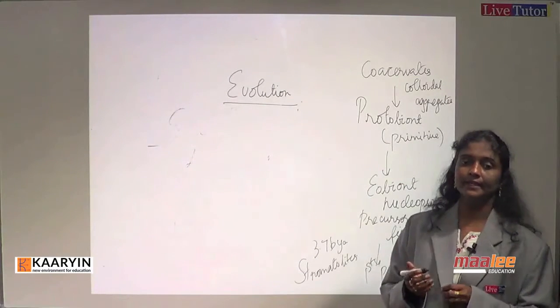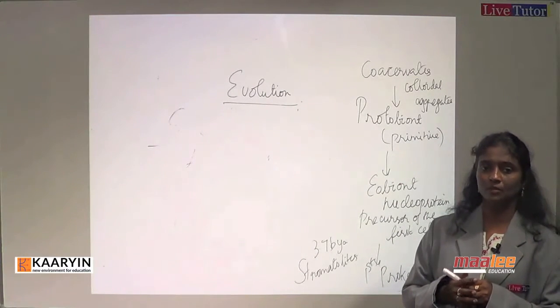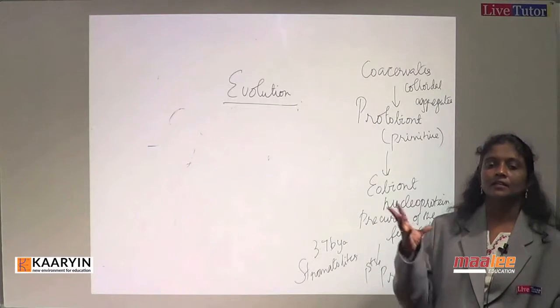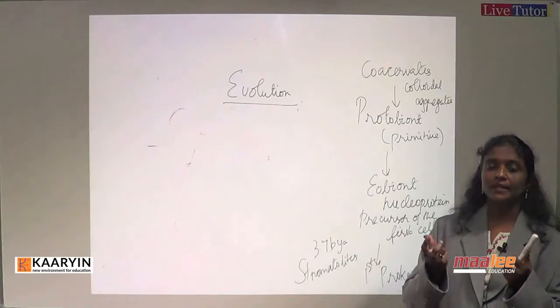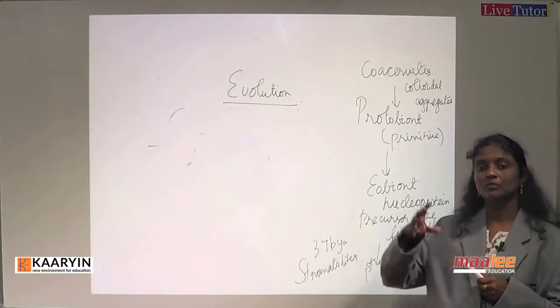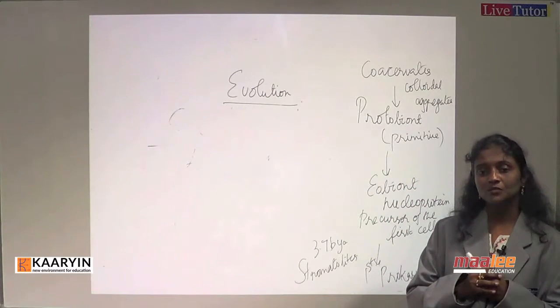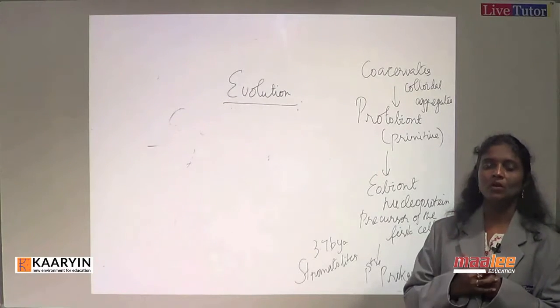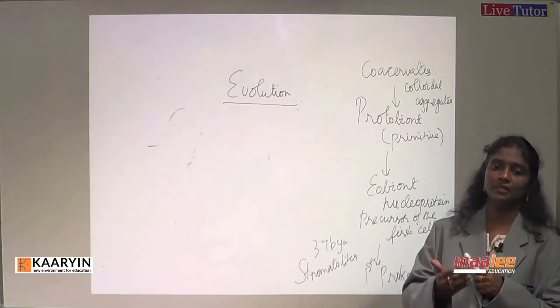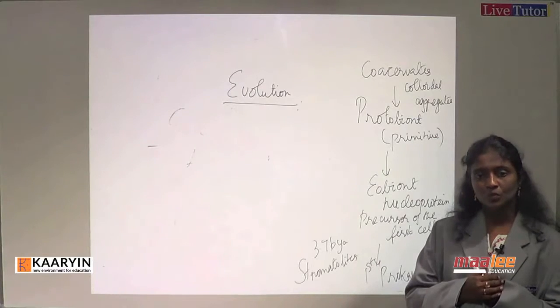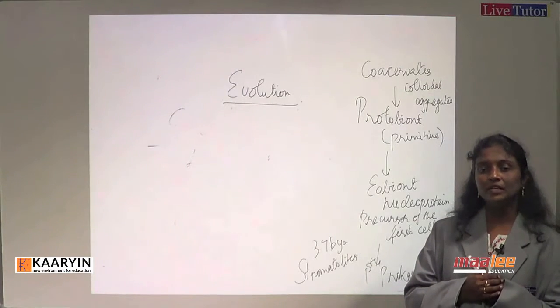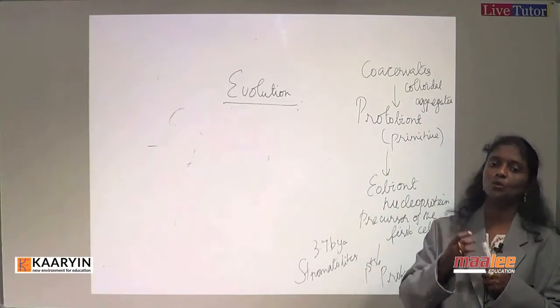So the colloidal aggregates or coacervates were formed, and here and there the molecules started aggregating together, and then it formed the coacervates. Before that we have to understand the kind of atmosphere it was. It was all hot, with volcanic eruptions, cosmic radiation and much more, and then Earth's heavier elements settled in the inner core of the planet.